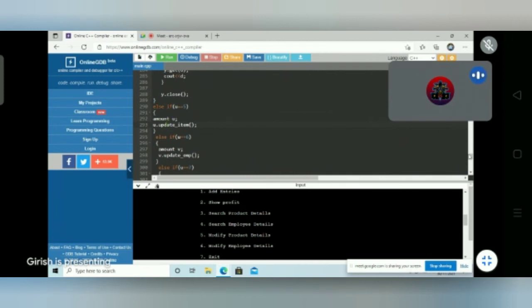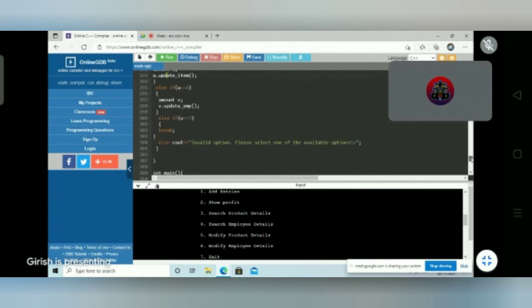And using the sixth option, when the user selects the sixth function, it can modify employee details. The object v of the class amount will invoke the update emp function, and the user can modify the data in it.